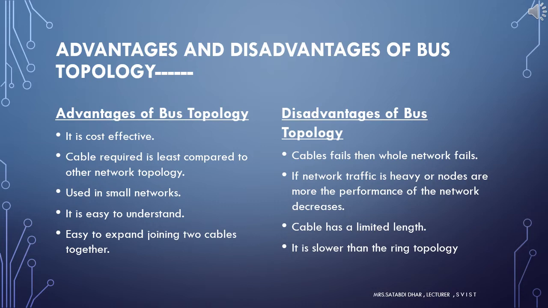Now, the disadvantages of bus topology. In case the common cable fails, then the entire system will crash down. When network traffic is heavy, it develops collisions in the network. Whenever network traffic is heavy or nodes are too many, the performance of the network significantly decreases. Cables are always of a limited length.